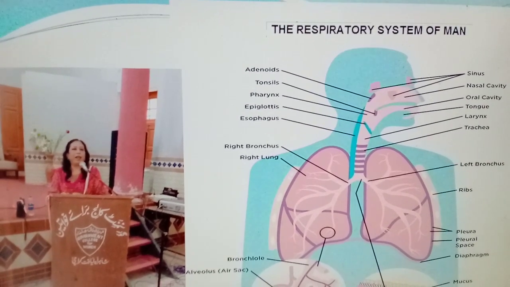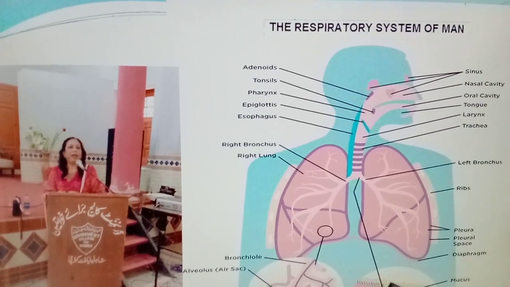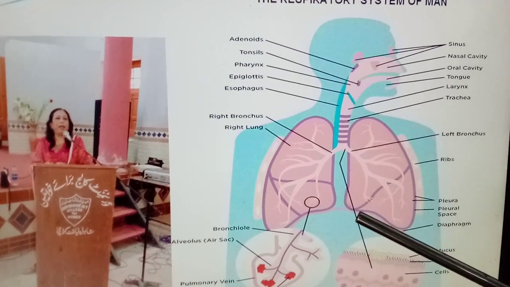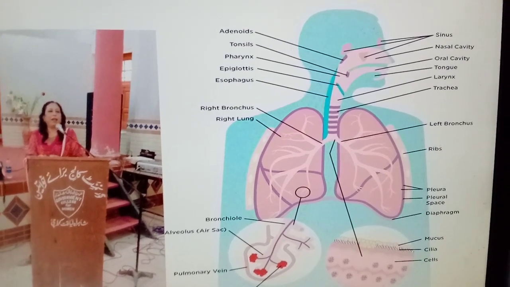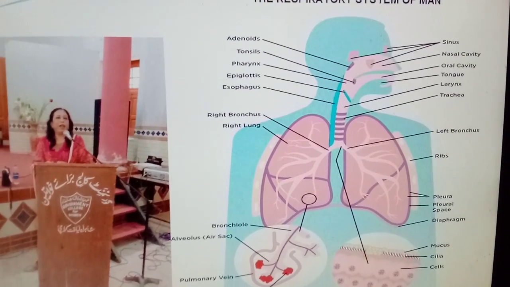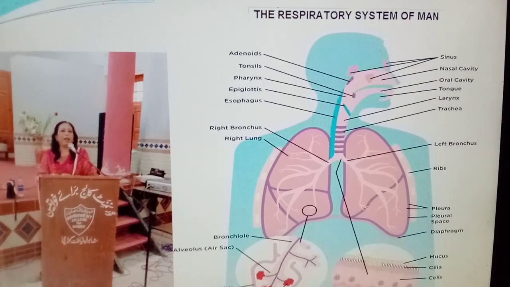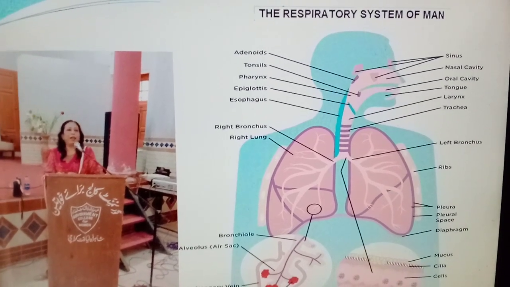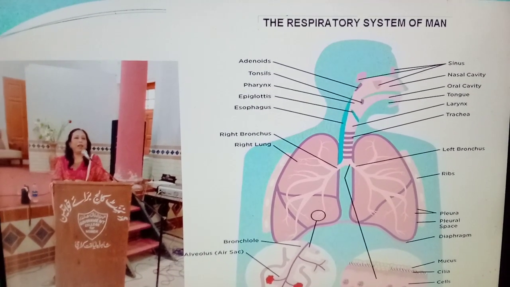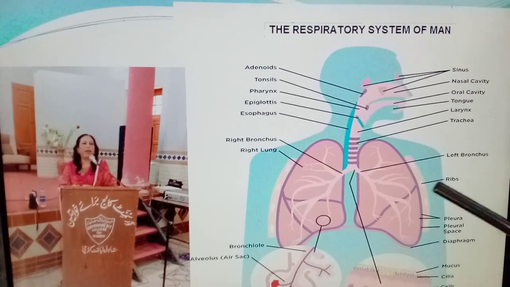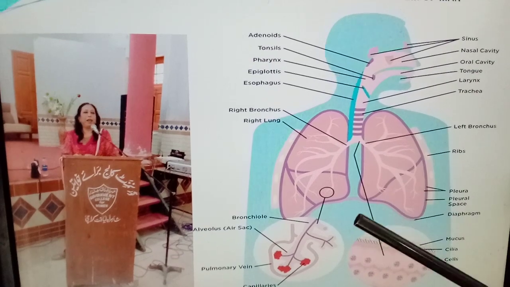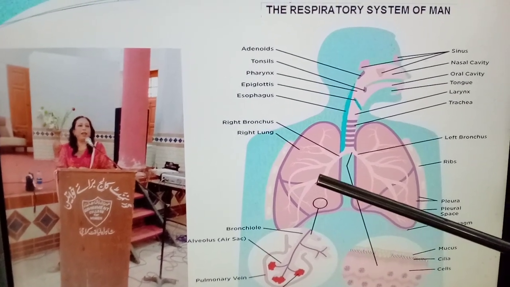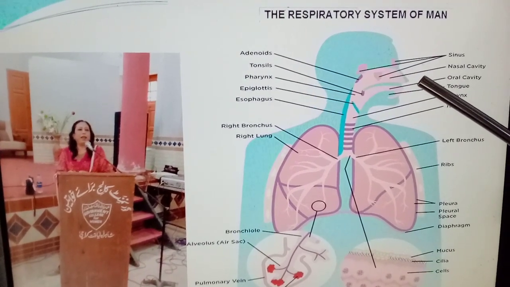During normal inhalation, the diaphragm and the external intercostal muscles contract and the rib cage elevates. As the volume of the lungs increases, air pressure drops and air rushes in. During normal exhalation, the muscles relax, the lungs become smaller, air pressure rises, and the air is expelled.